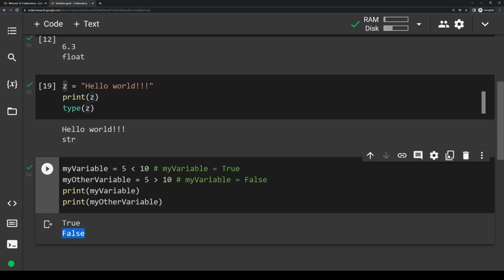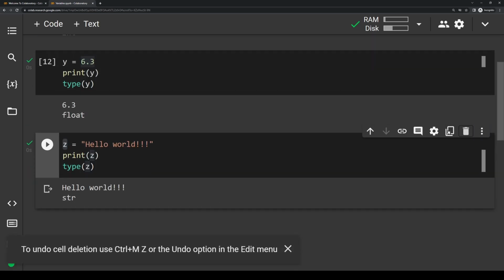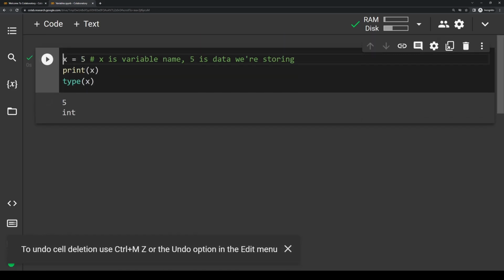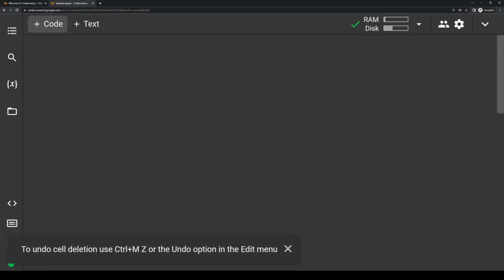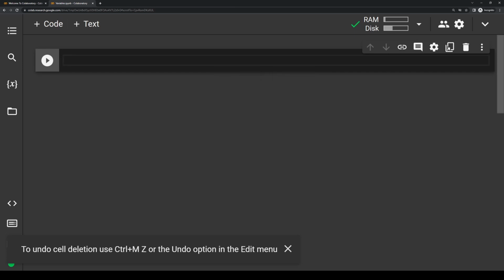So now you may be wondering, is it possible to change and update variables? And yes, it absolutely is. So let me go ahead and delete these code chunks here. If you want to delete code chunks, we'll just go to this trash can button, delete cell. We're going to delete this so we can free up some space here and go back up to the top. And we'll just make a brand new one up here.